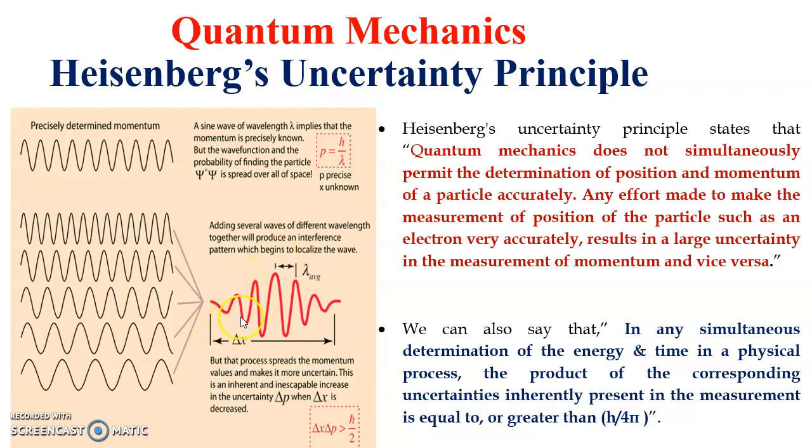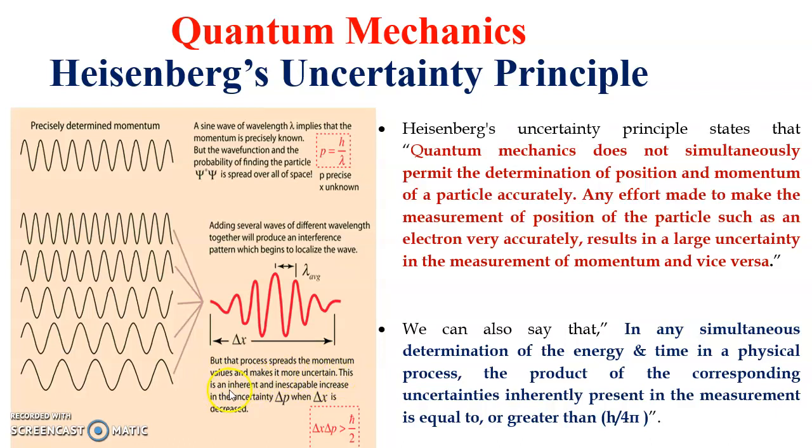As the amplitude increases, the interference pattern begins to localize the wave-like structure. Here we can say the average wavelength is this much. If the wavelength is less, momentum is large, but the process spreads the momentum values and makes them more uncertain.